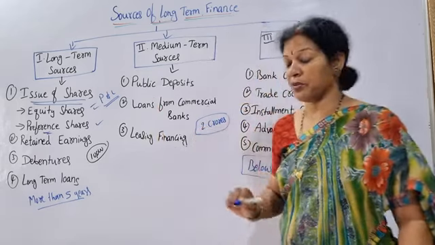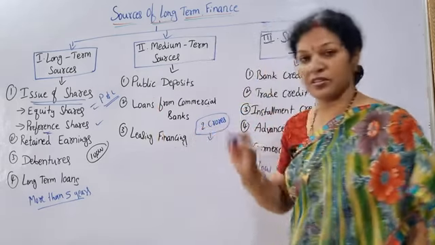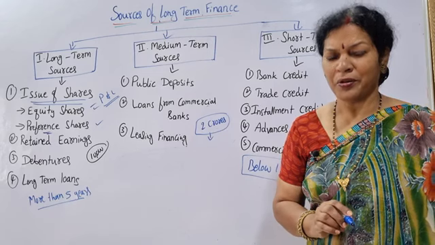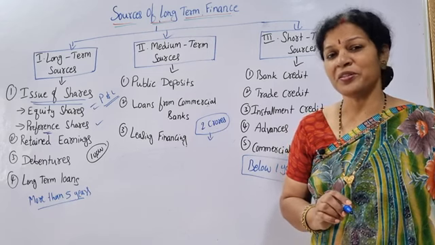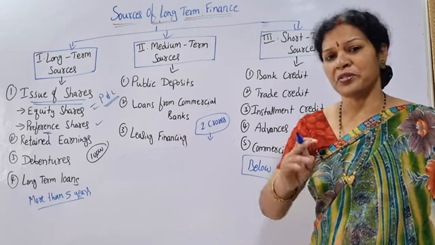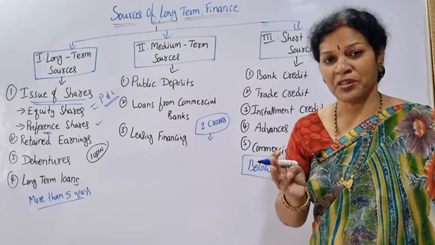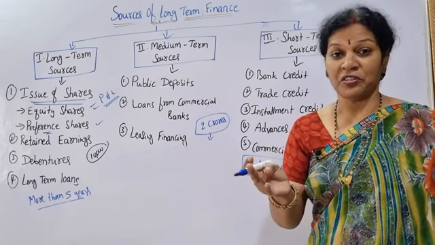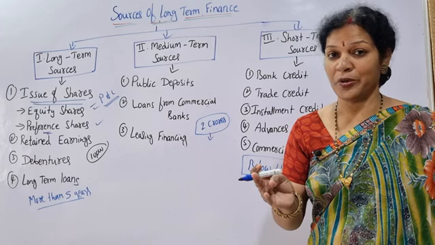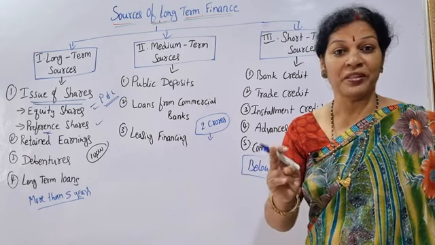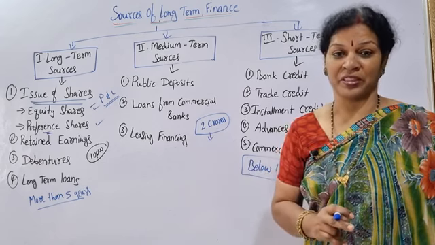Company got 2 crores of profit. Out of 2 crores, what do they do? Are they going to distribute the entire 2 crores to the preference shareholders and equity shareholders in the form of dividend? No. Any wise company does not do such kind of activity.